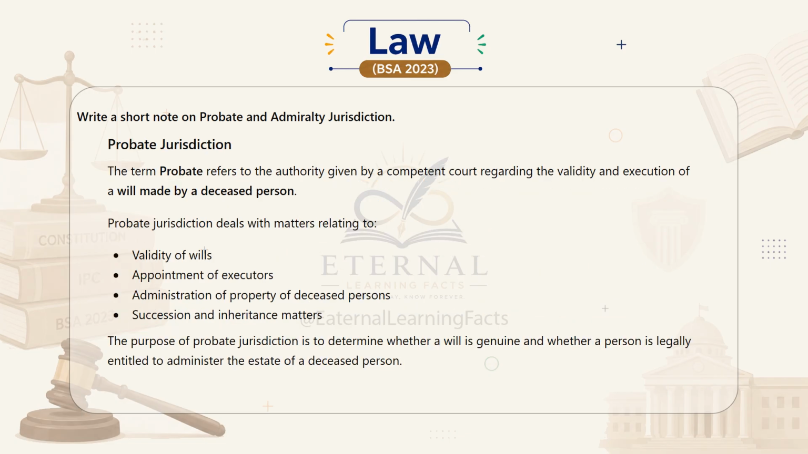Probate jurisdiction. The term probate refers to the authority given by a competent court regarding the validity and execution of a will made by a deceased person. Probate jurisdiction deals with matters relating to validity of wills, appointment of executors, administration of property of deceased persons, succession and inheritance matters. The purpose of probate jurisdiction is to determine whether a will is genuine and whether a person is legally entitled to administer the estate of a deceased person.